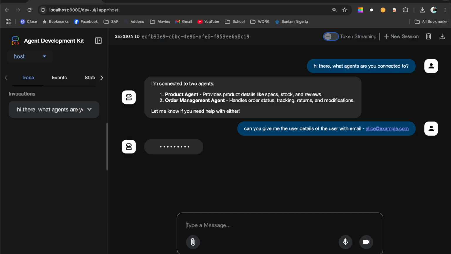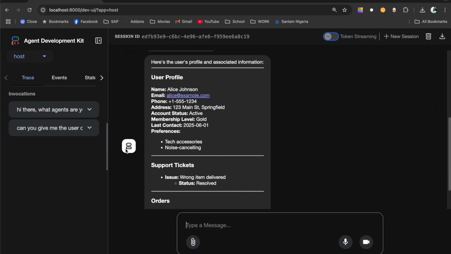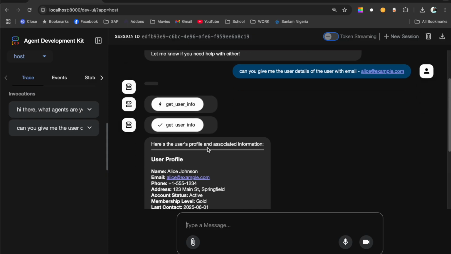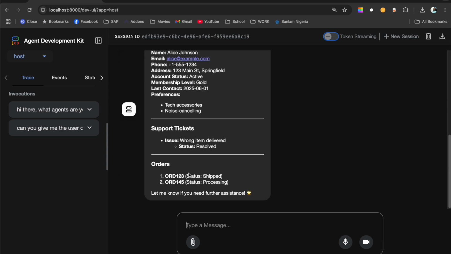For this tool to work, it needs to take in an email address, and as you can see, it's calling the get user info tool. It will use that tool to get the user information from the email address that I've provided, and hopefully we should get to see the result. And yes, we do. So this is the user profile of this particular user.